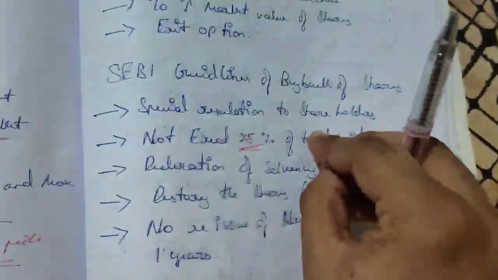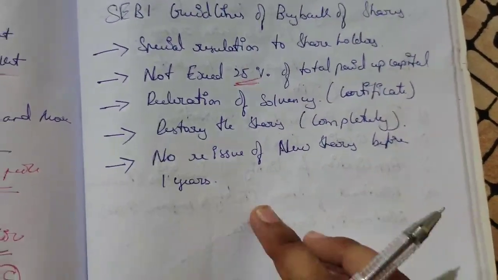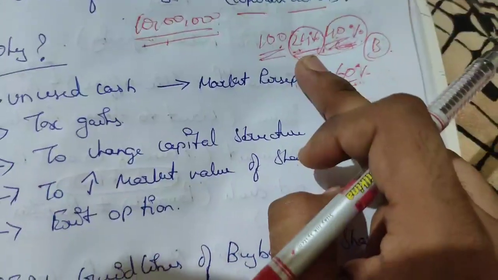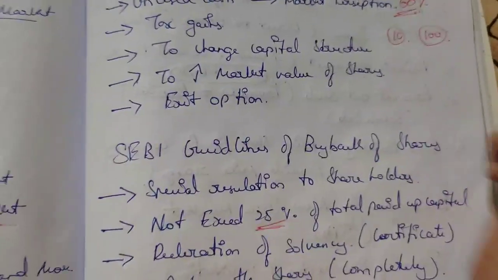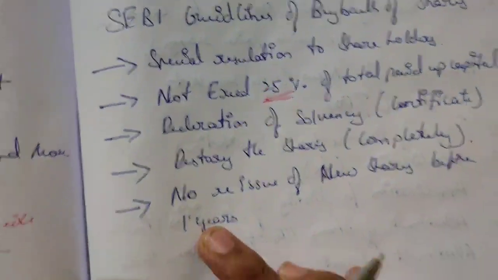No piece of paper should be found. Then, no new issue of shares before 1 year. So the company cannot issue these 24% shares again within this 1 year, because there are SEBI guidelines.